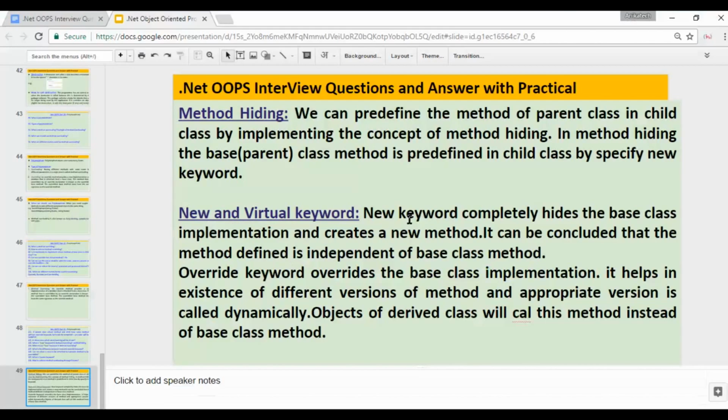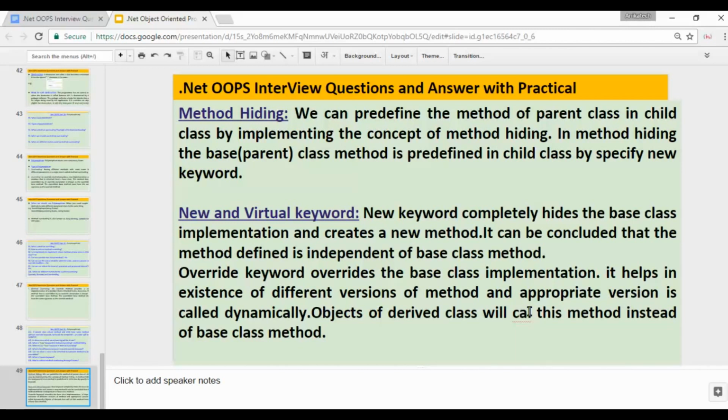Now what is the override keyword? The override keyword implements the base class implementation. It helps in the existence of different versions of methods, and the appropriate version is called dynamically.